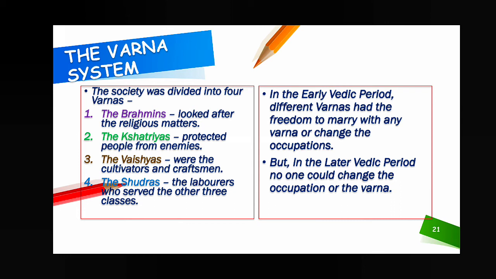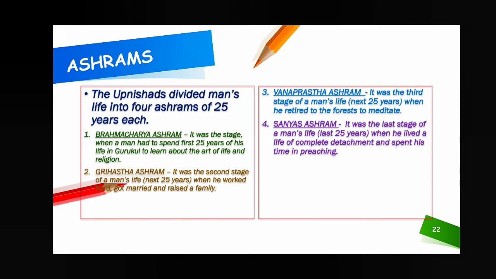Next, ashrams. Ashrams means our life stages. At that time, there was a thinking that our total span of life is 100 years. That means we can survive up to 100 years. So from birth to 100 years, the total span of 100 years was divided into 4 divisions. So 100 years equals 4 divisions. That means each division is 25 years of duration.